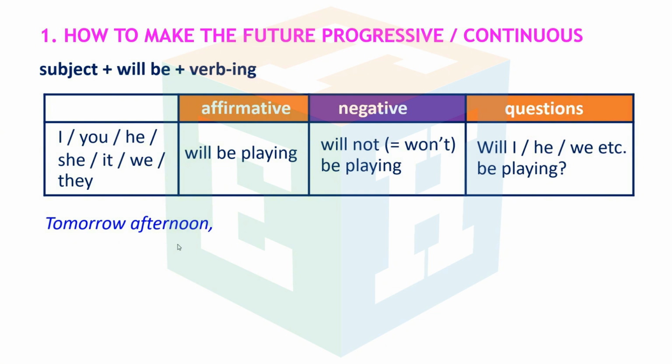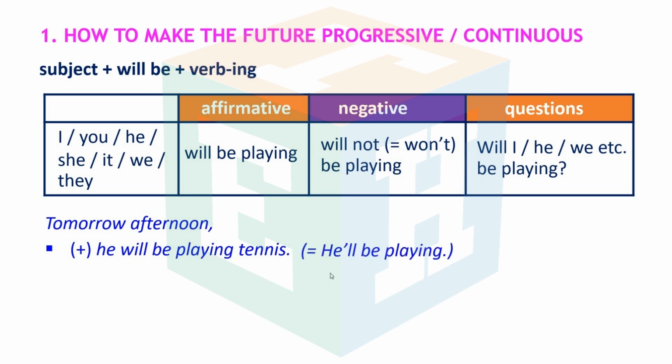Tomorrow afternoon. Positive: he will be playing tennis. Or tomorrow afternoon, he'll be playing tennis.